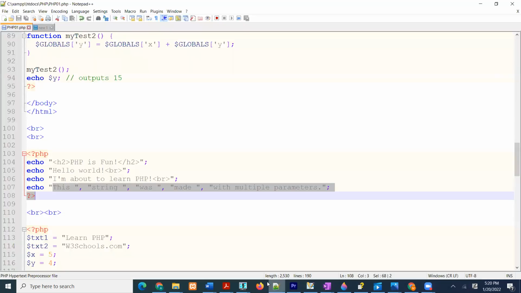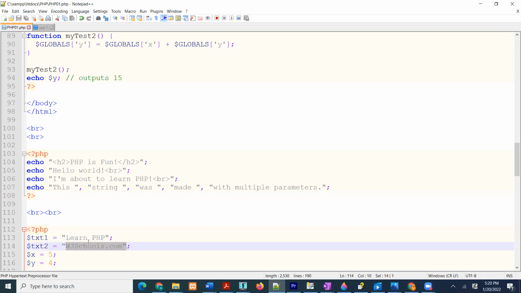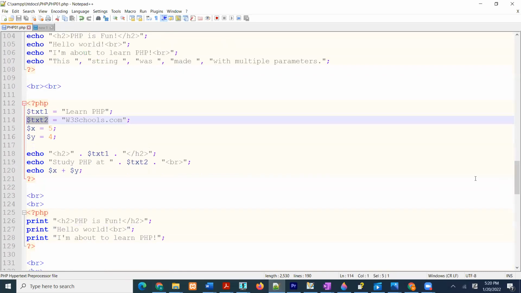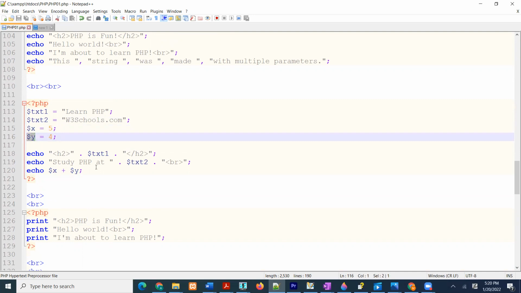Very easy, okay? Right here we have a variable. What is inside this variable? Learn PHP is stored where? It is stored in this variable text1. W3school.com, this is stored where? It is stored in that variable text2. Okay, what we want to do with it also, 5 is stored in RAM in this space, 4 is stored in y.